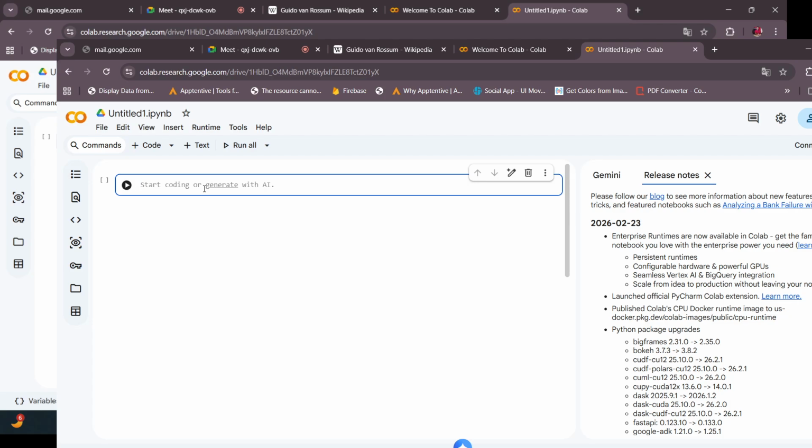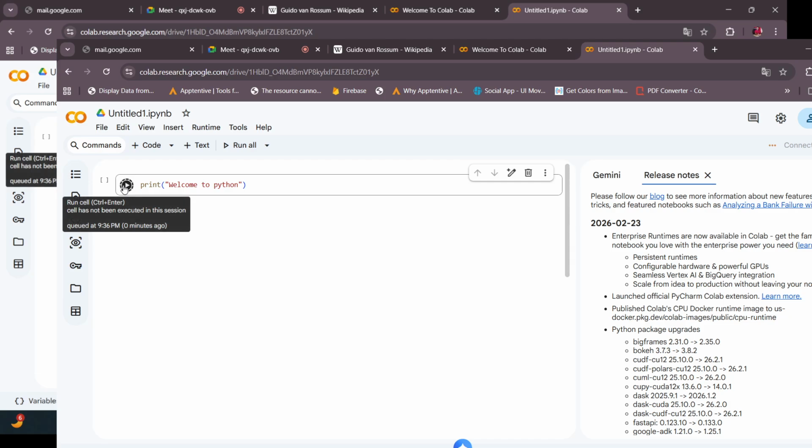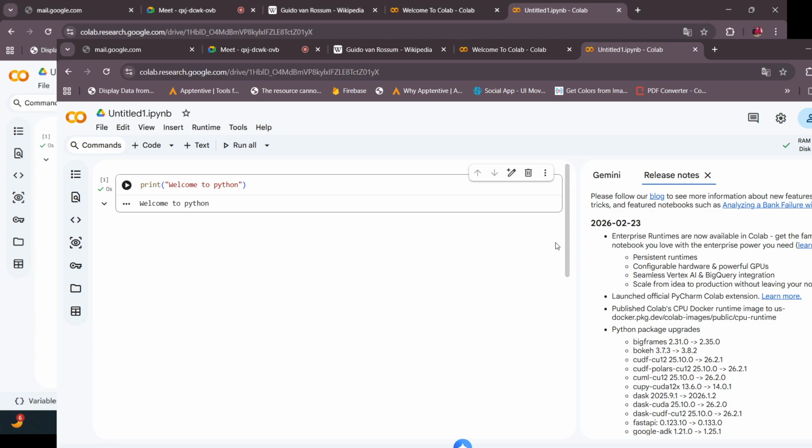The very first program you need to write, you can directly write here: print, double quotes, welcome to Python. That's all. You can execute it from here. It will execute. Can you see that we are not writing any heading tags, no brackets, no semicolons? Directly we write the first program and we get the output here. So this is what Python is.